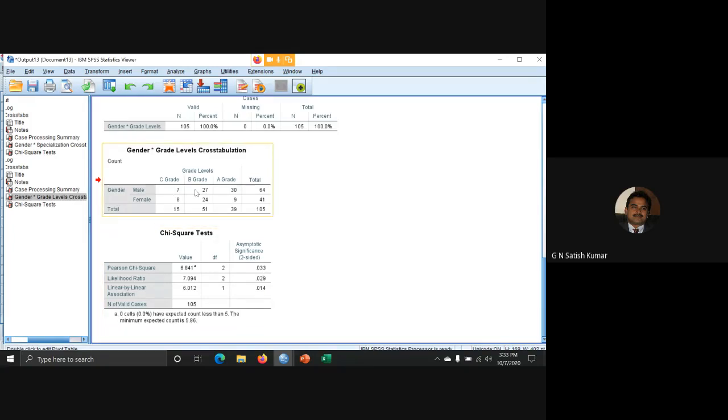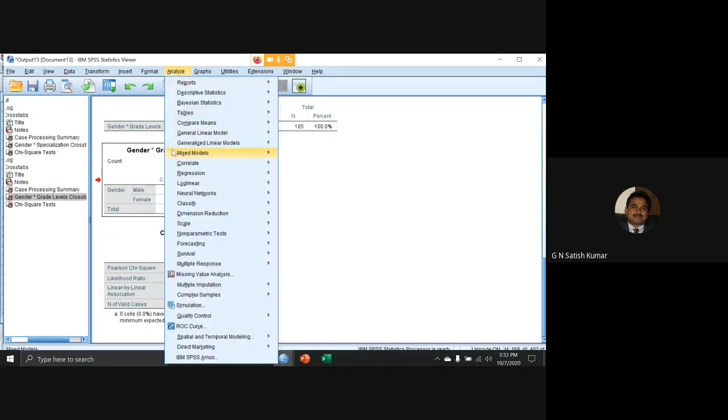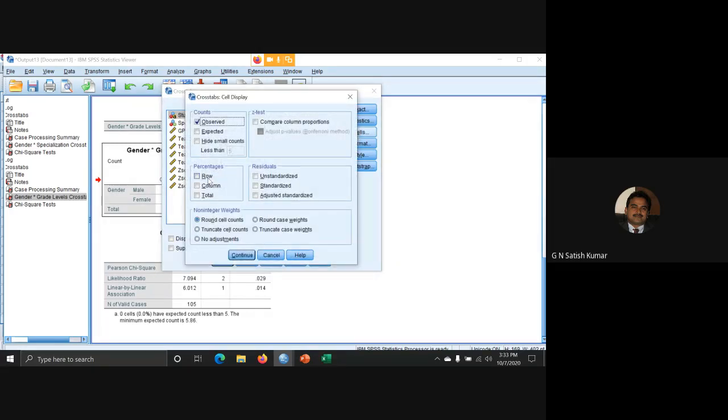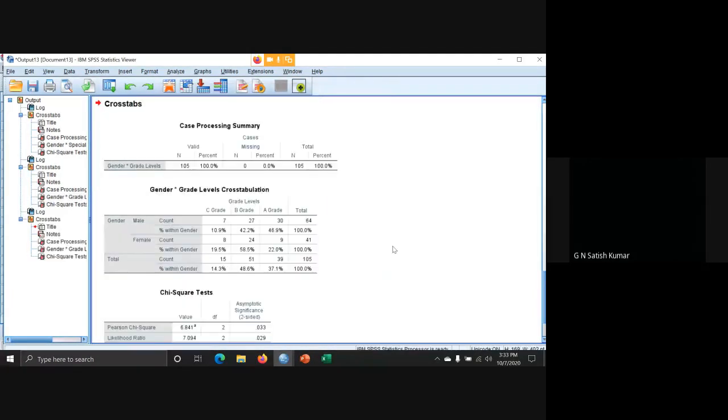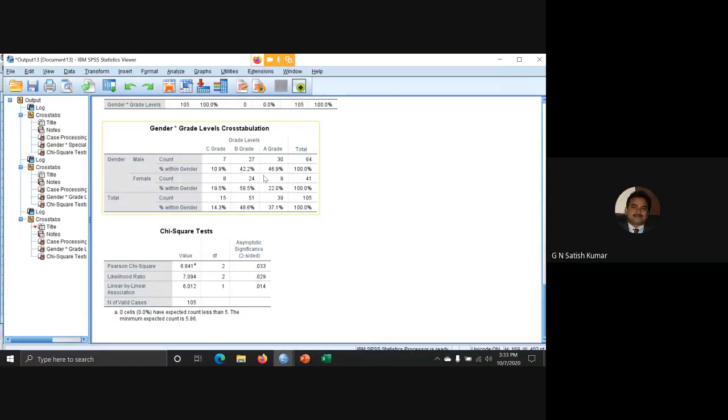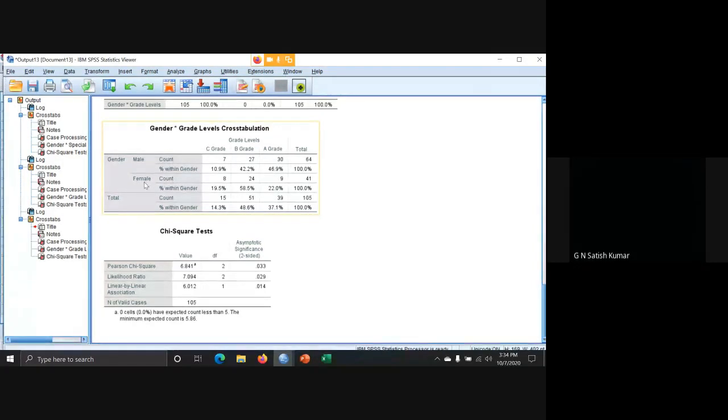To know clearly percentage-wise, you can do the same thing. Analyze, cross tables. In cells, click cells. Here you select this button, rows percentage. Click continue, click OK. You can see out of 100% in male, 46.9% are A grade people. In female, out of 100%, 58.5% are B grade people.